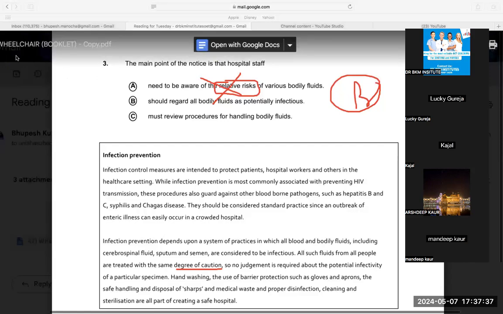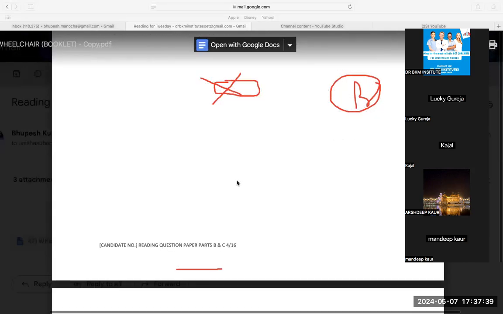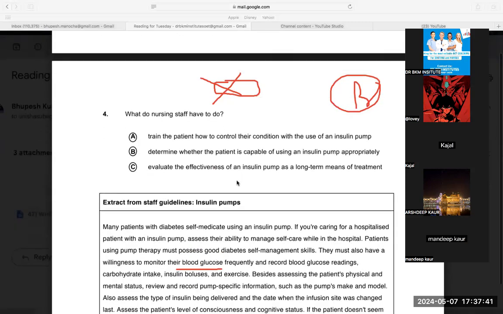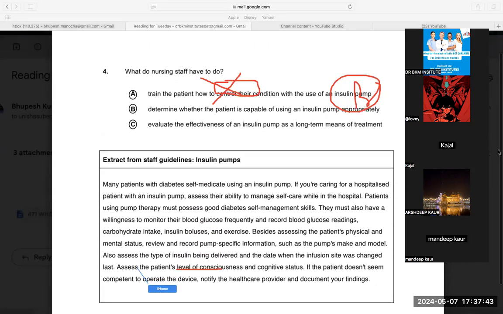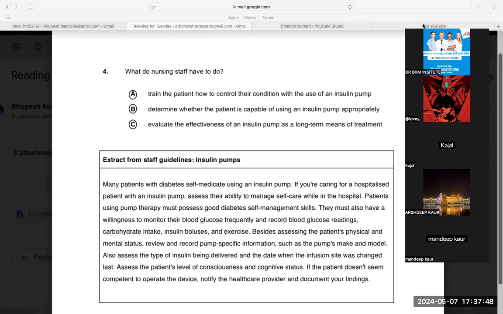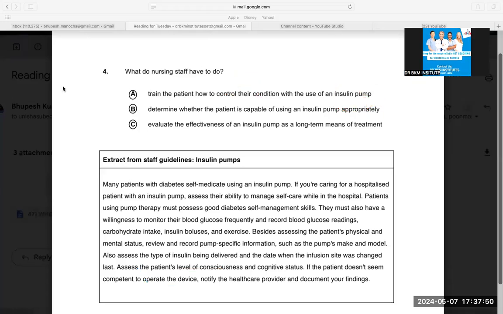Okay, let's do one more question. Question number 4. So question number 5, please. 4, 5, 6, we will do all. Please keep your mics on mute. I will do all the questions in the flow.